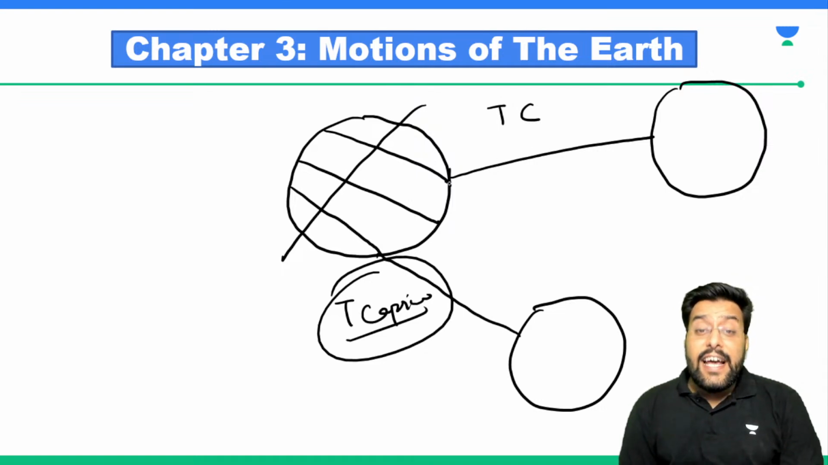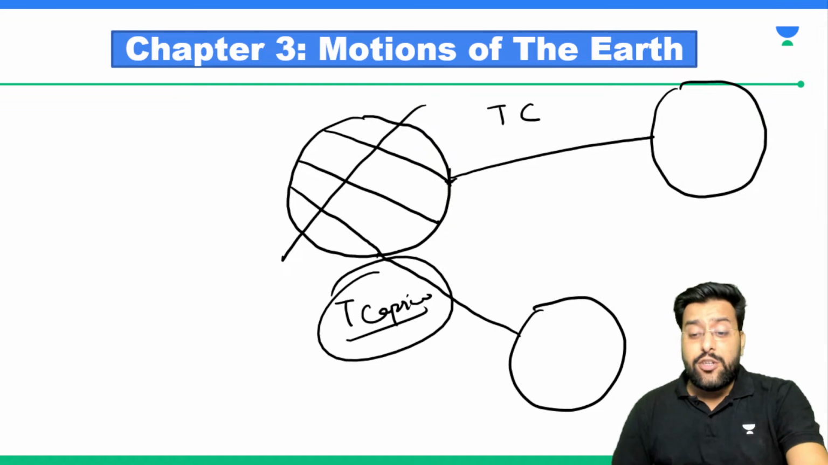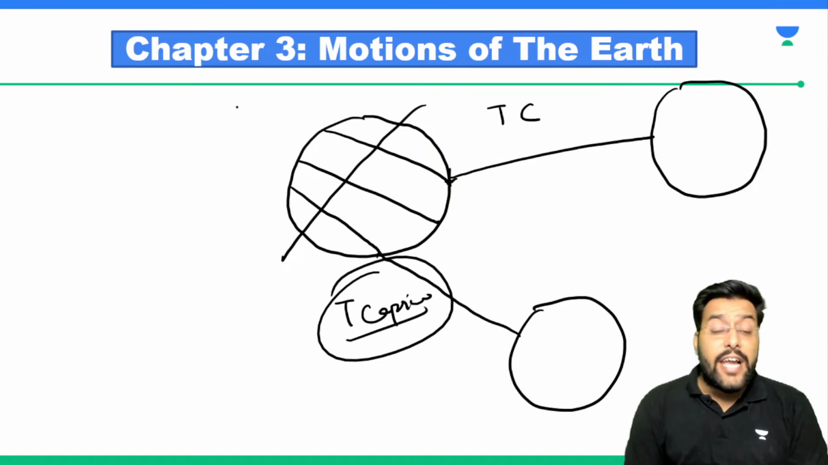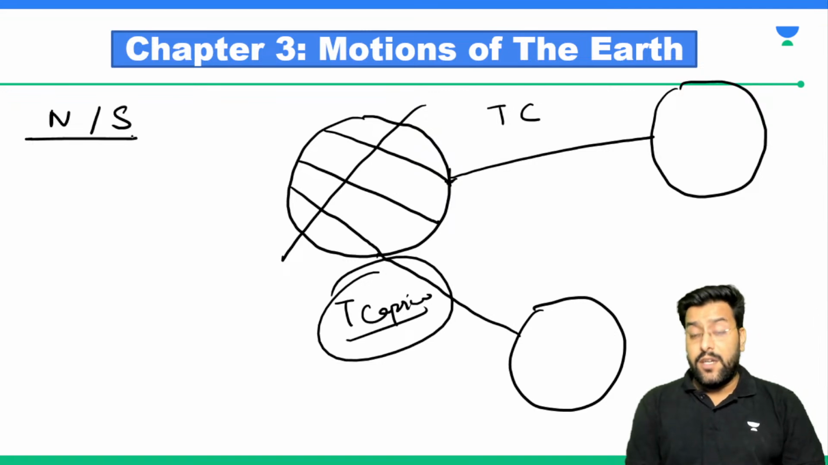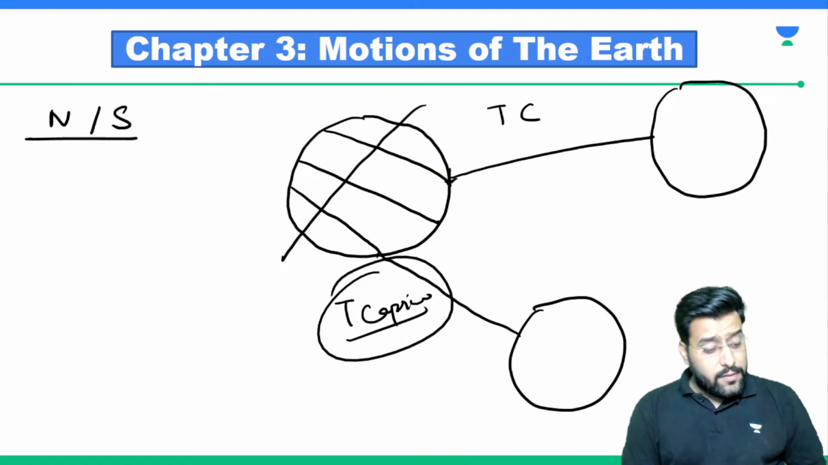When sun is directly above the Tropic of Capricorn, what does that mean? Tropic of Capricorn lies in which hemisphere? Northern or southern hemisphere? Tropic of Capricorn lies in which hemisphere?